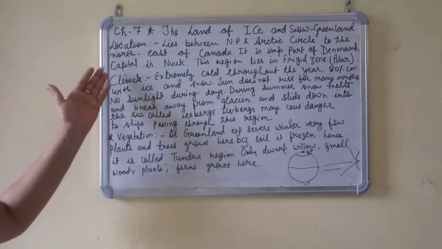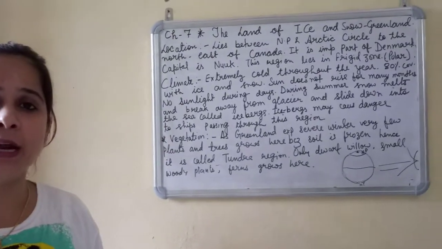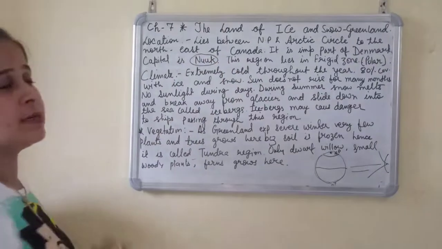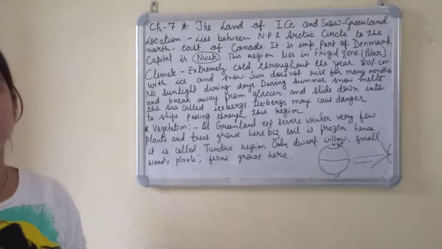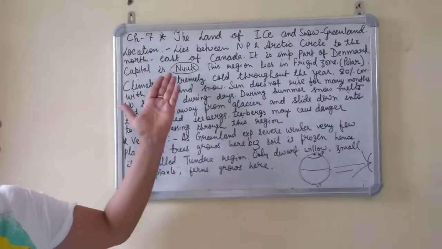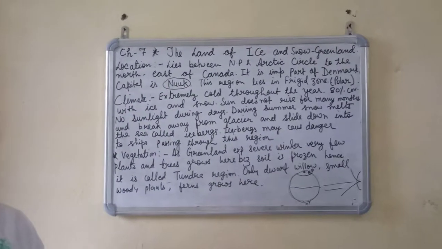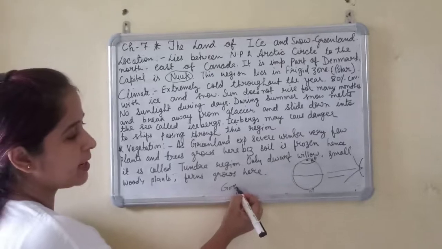What is the capital of Greenland? The capital of Greenland is Nuuk, N-U-U-K. Somewhere it is called Godthaab. So what is the capital of Greenland? It is Nuuk, and somewhere it is called Godthaab. Yes, the spelling is G-O-T-H-A.